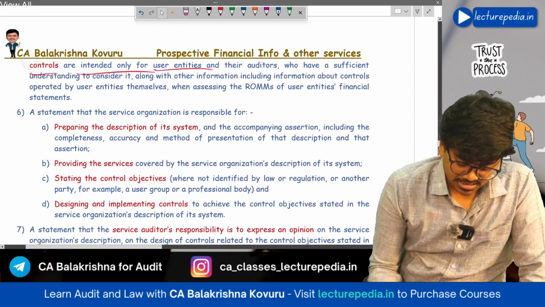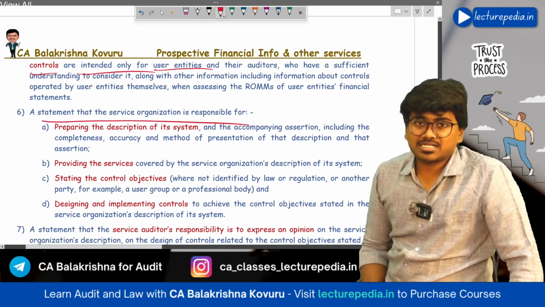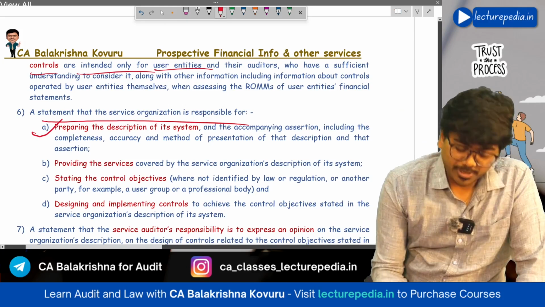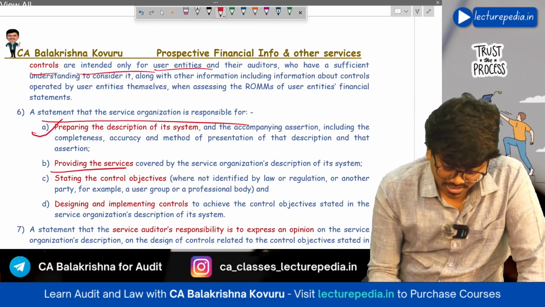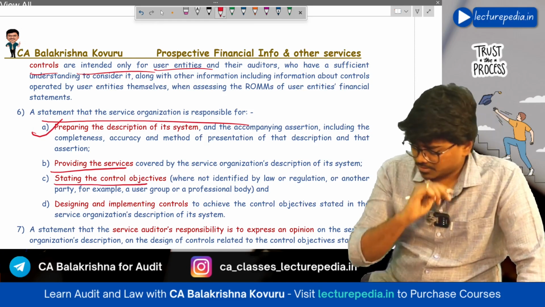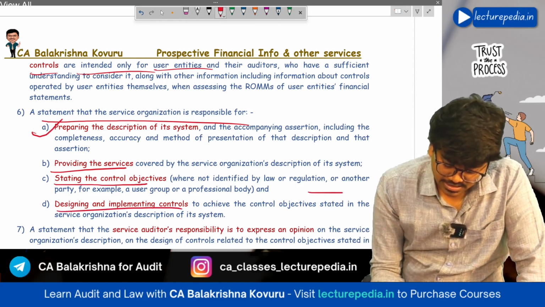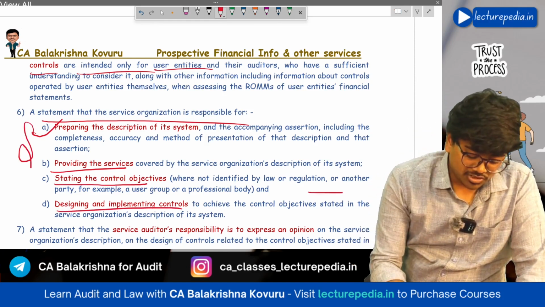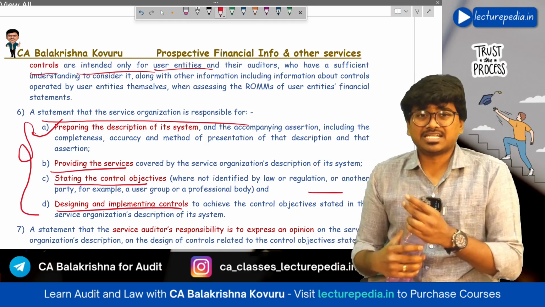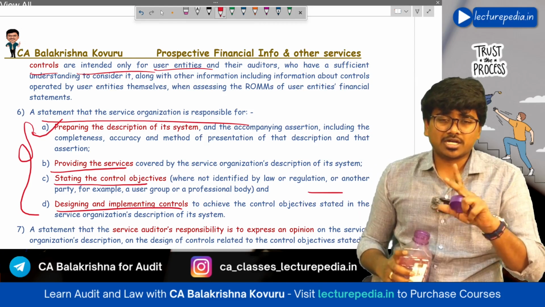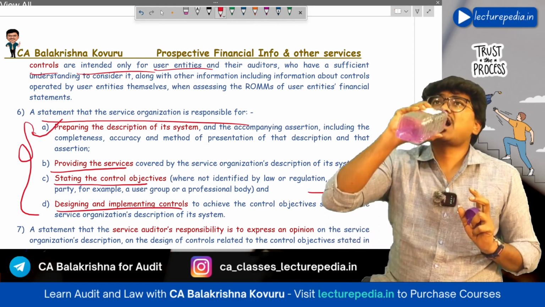Okay, next, a statement that the service organization is responsible for preparing its description of system, for providing the services, for stating the control objectives, and for designing and implementing the controls. Okay, all these are the responsibilities of the service organization. The service auditor doesn't have responsibility for this.